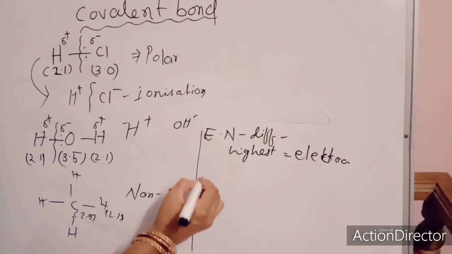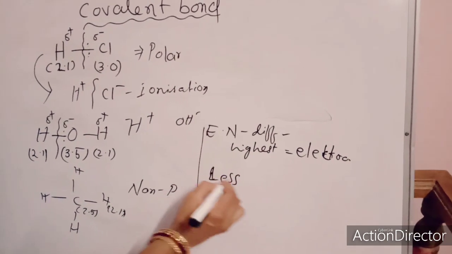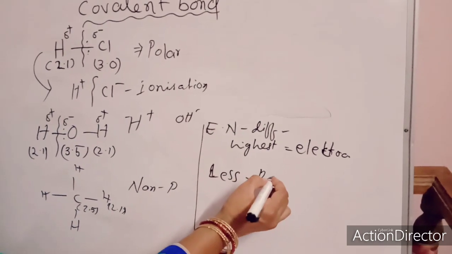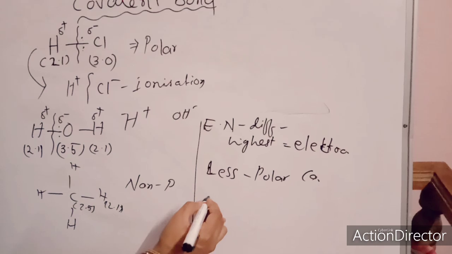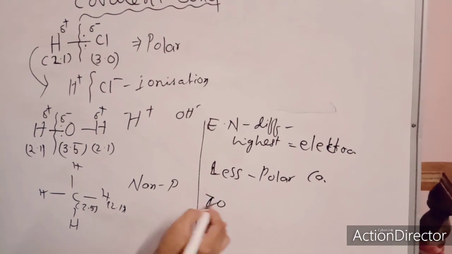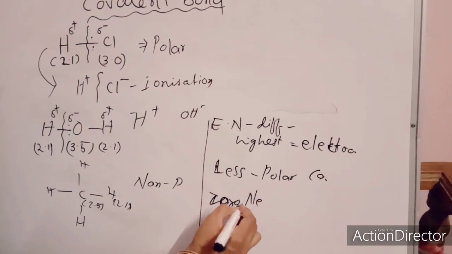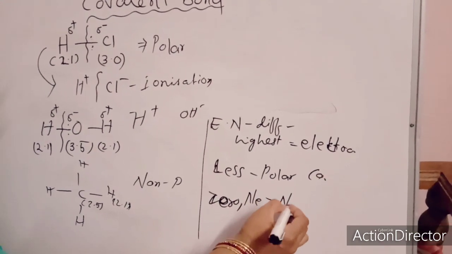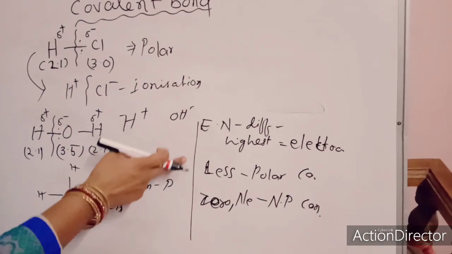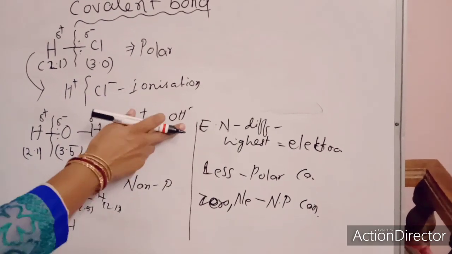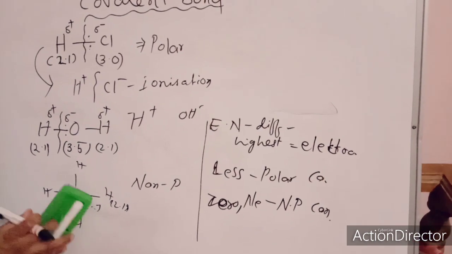When it is less or considerable, there is a polar covalent bond. When there is zero or negligible difference, in that case a non-polar covalent bond is created. So that is the condition of polarity or different types of bonds.